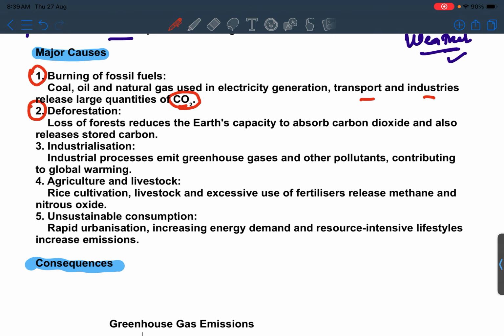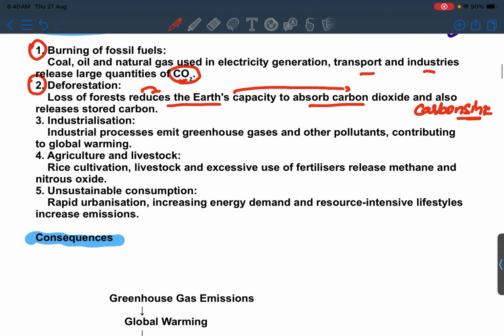Loss of forest reduces the earth's capacity to absorb carbon dioxide. We have already discussed the carbon sink. Forests are the carbon sink of the earth. Deforestation is the most prominent nowadays, as we know. So that leads to reduction in the earth's capacity to absorb carbon dioxide.